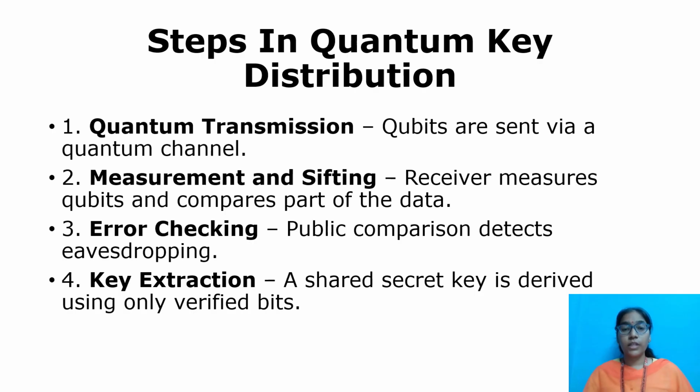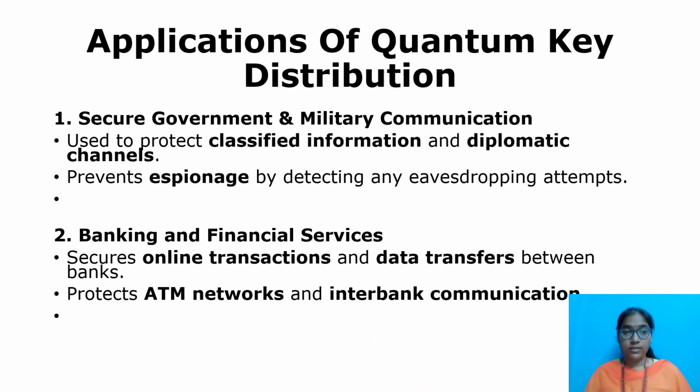Now, the steps in quantum key distribution. We have already seen how it works. Simply, first is quantum transmission: we send the bits through optical fiber. After that, we measure and sift, check for errors, then do key extraction and verify the bits.